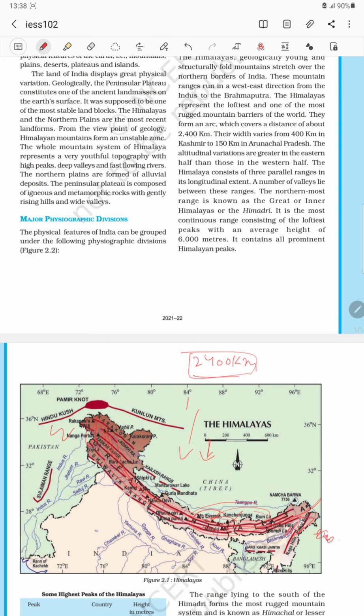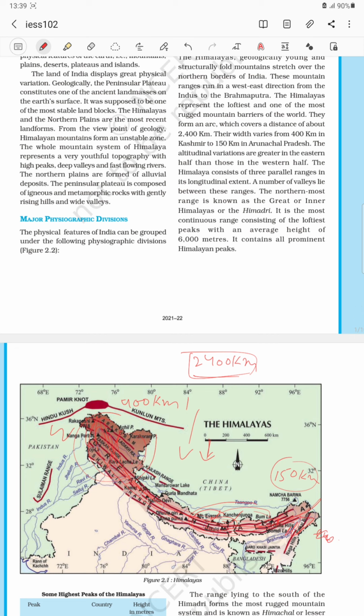The Himalaya's width is very high in this region. In the Kashmir region, the Himalaya's width is generally 400 kilometer, and the width decreases when moving toward the east. In Assam, its width is around 150 kilometer. Okay, these are the features of the Himalaya generally we know.